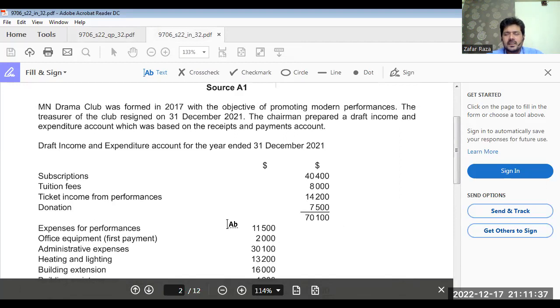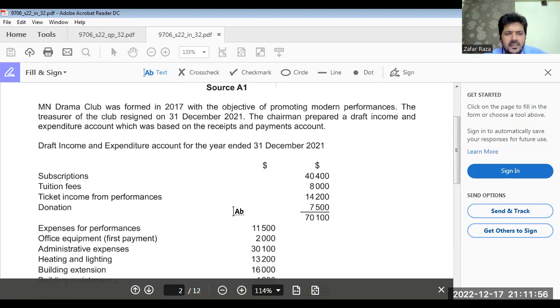If you have taken accounts in O levels, you must have done this question, income and expenditure account in your O levels. But the standard of that question was a little low. But here the standard has changed. The problem has changed. But the basics are same.